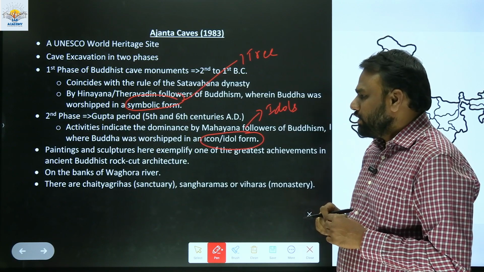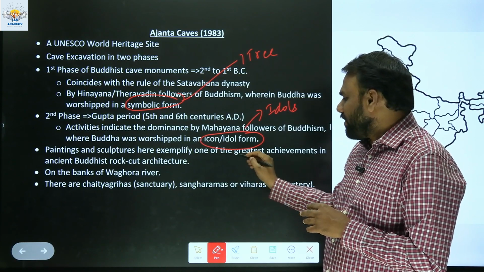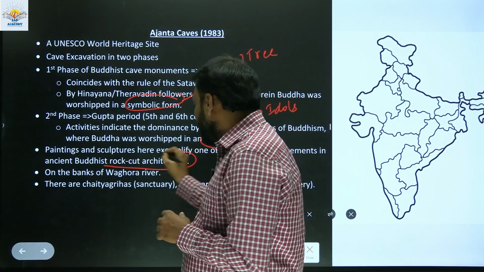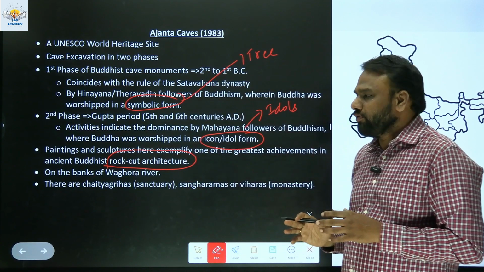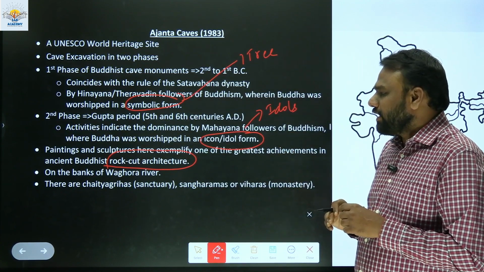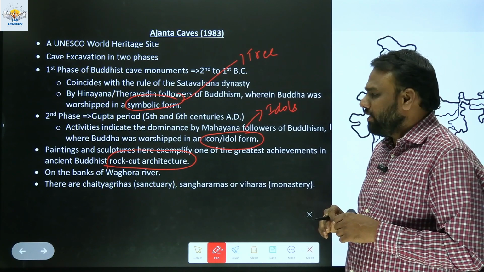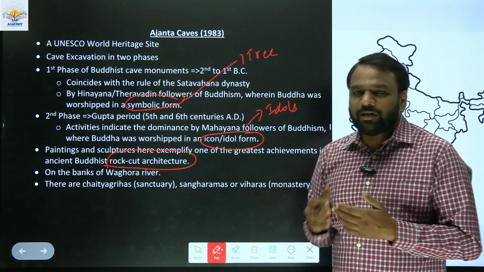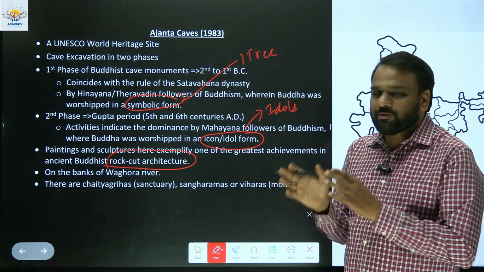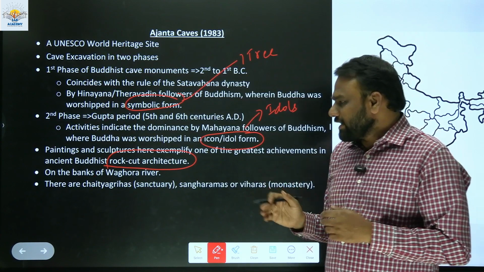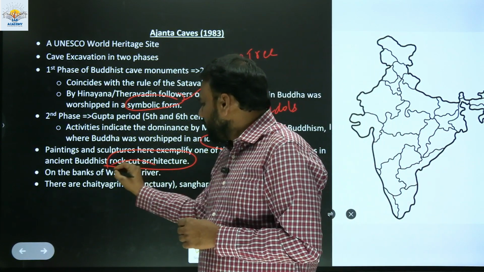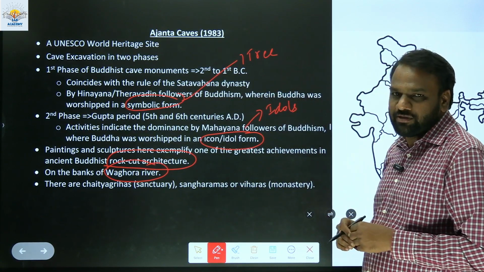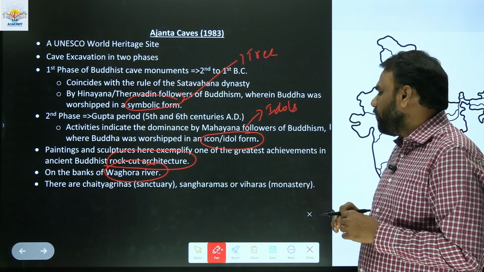The paintings and sculptures here exemplify one of the greatest achievements in ancient Buddhist rock cut architecture. Rock cut architecture is a very important topic from the UPSC point of view, and Buddhist rock cut architecture especially has more weightage compared to other topics. We need to know in which places in India we have rock cut architecture. Another important point is that the Ajanta caves lie on the bank of the Waghora river. A question on this was framed in the 2021 prelims.